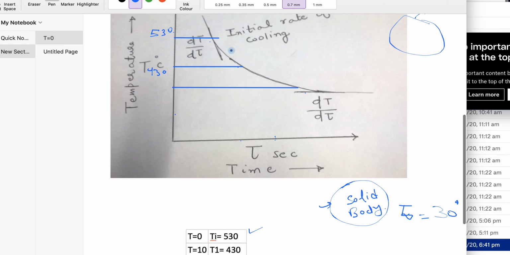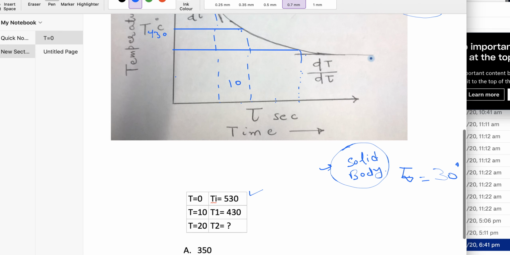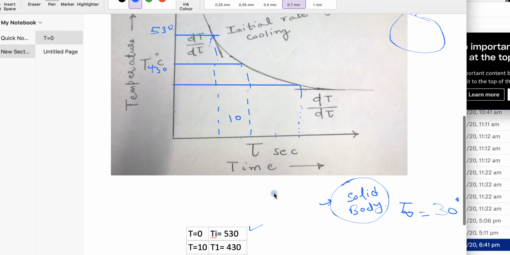This temperature dropped down in 10 seconds. Now it is asking how much temperature will drop down in a further 10 seconds. So in 10 seconds how much temperature has dropped down? 100 degrees Celsius.